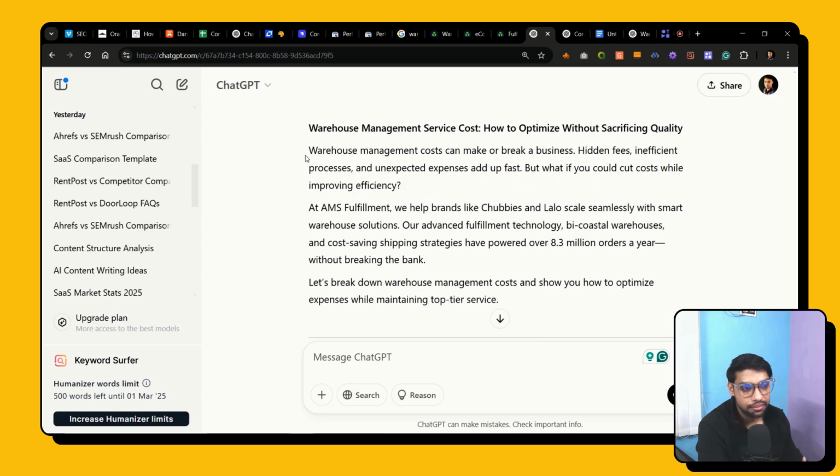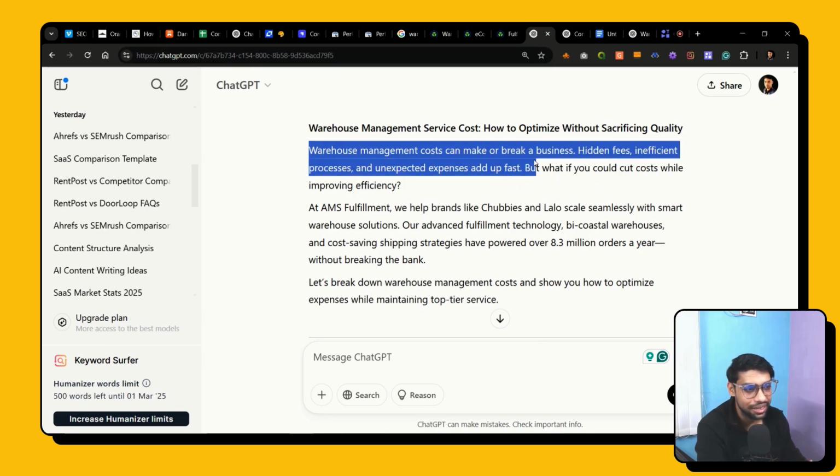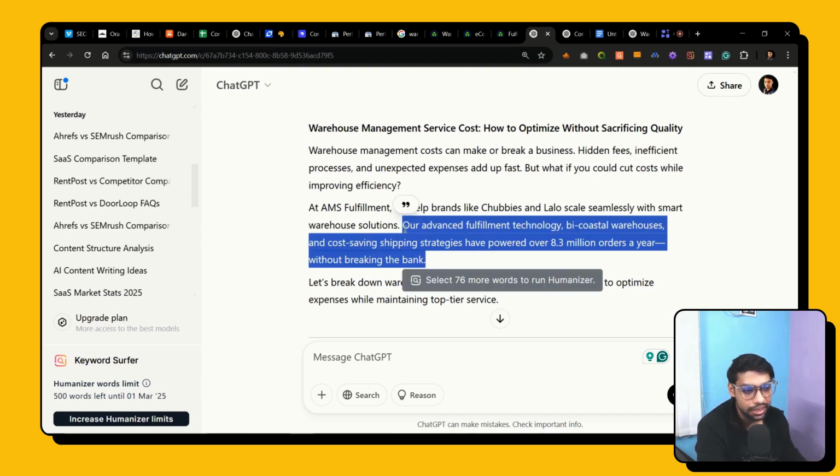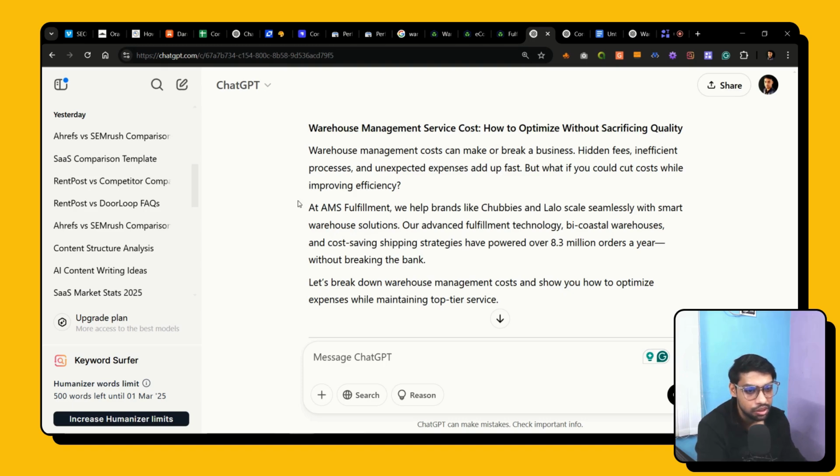The first line is "cost can make or break a business," which is quite generic, so we can avoid that. From there, hidden fees, addressing the problems, is still good. The most important point I am trying to make is that after feeding AI the information about the brand and some social proof data, it has added information that actually builds credibility for the brand. For example, it mentioned the client names. Second, it mentioned some specific strategy or technique that they use in their service, along with the data. This is very important.